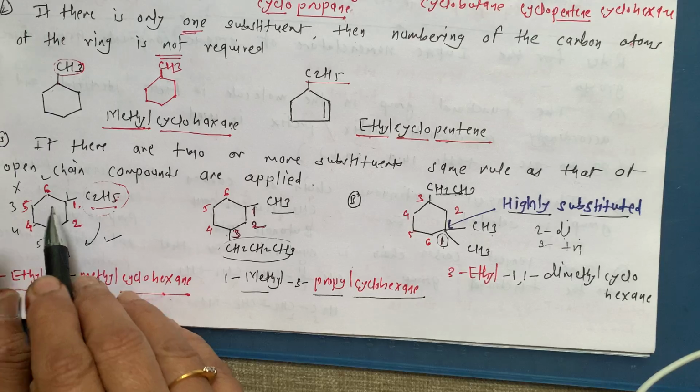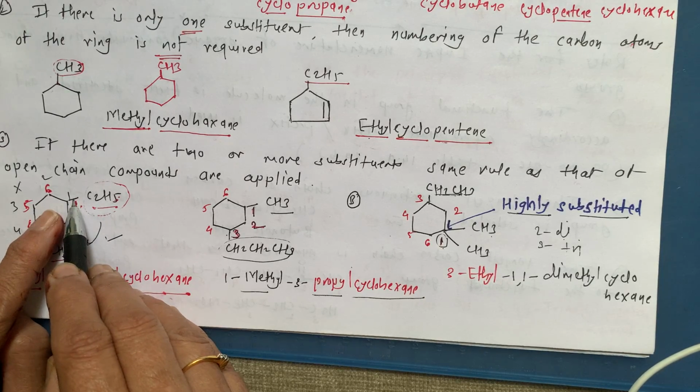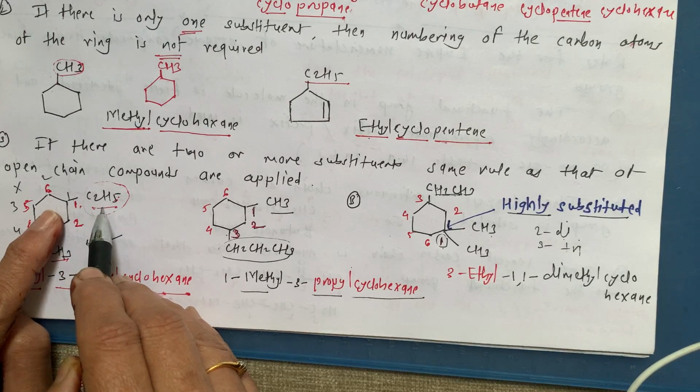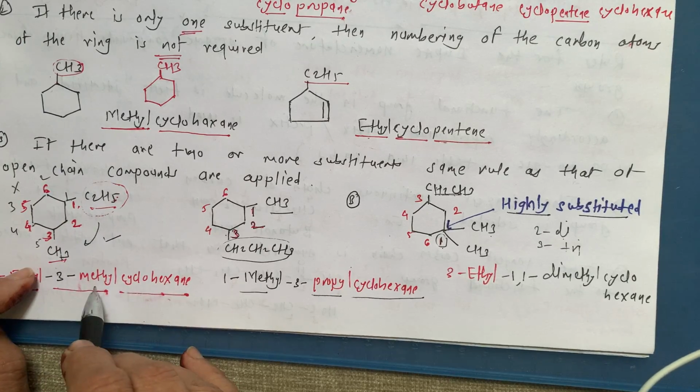See here. Here we start numbering from the ethyl group, because in alphabetical order E comes before M.